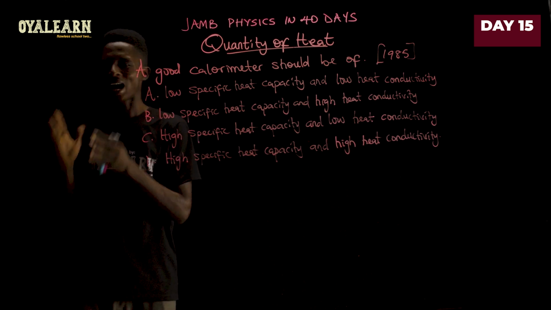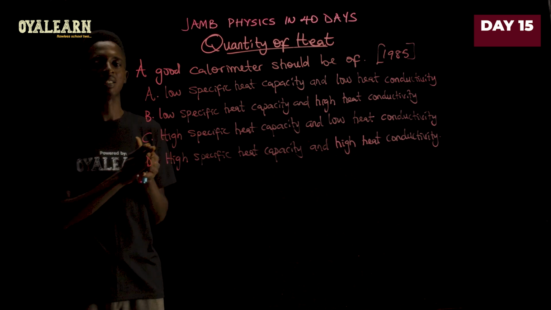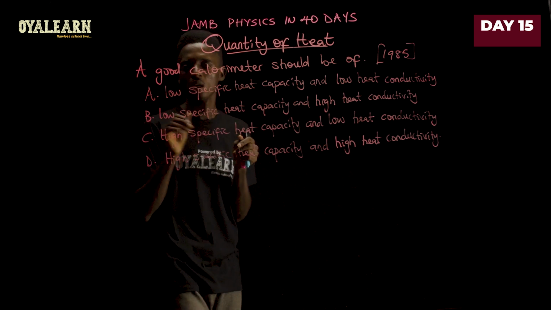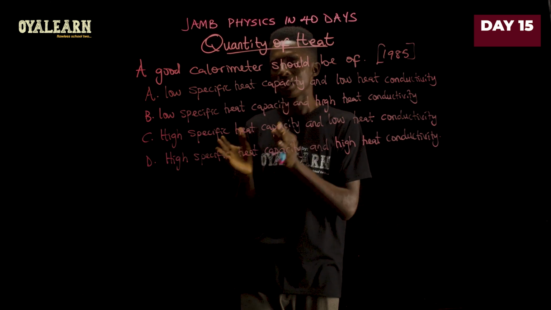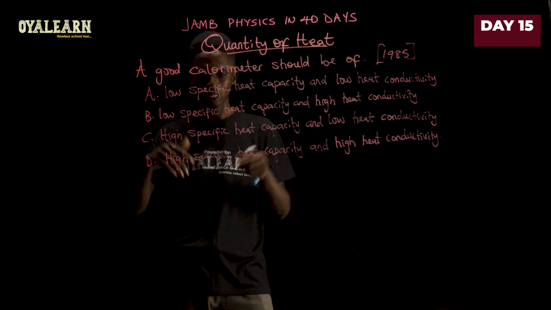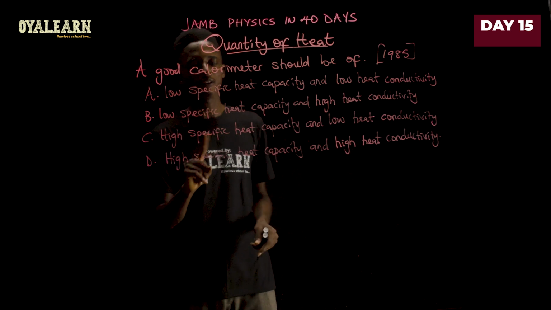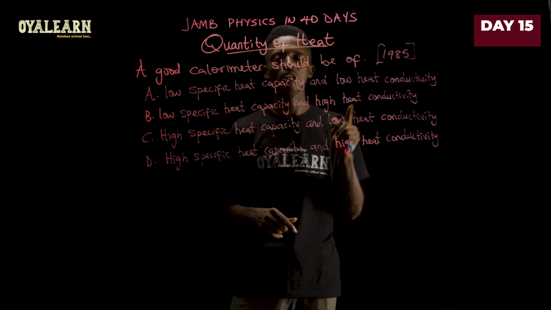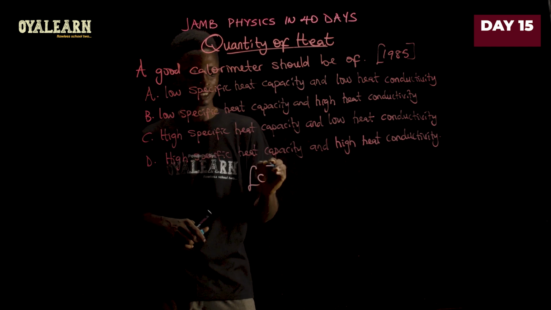So we are saying high specific capacity and low conductivity. Let's look at the options. Option A says low specific capacity and low heat conductivity. That is wrong. We want low heat conductivity but high specific capacity. So we look down and we see, yes, that is in option C, where we have high specific capacity and low heat conductivity. So the answer is option C.